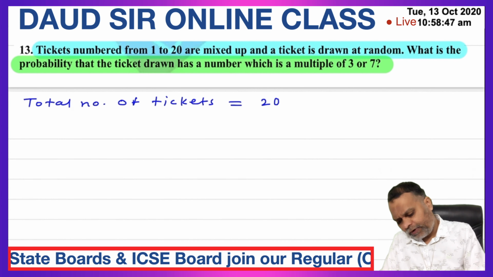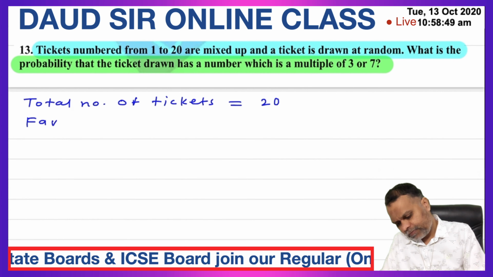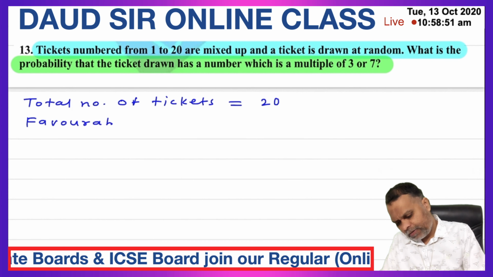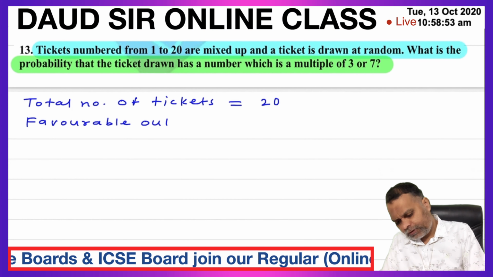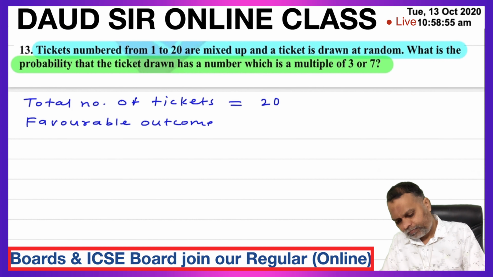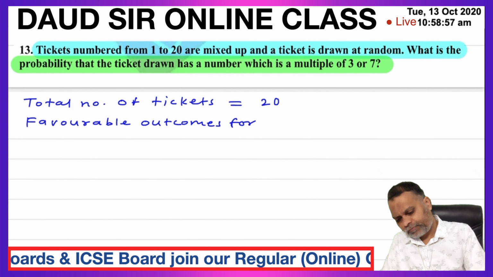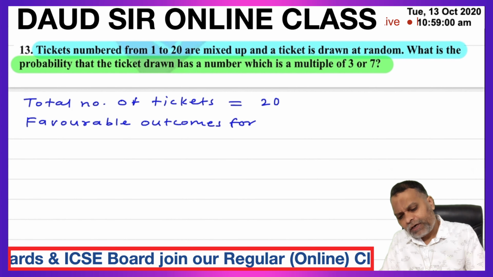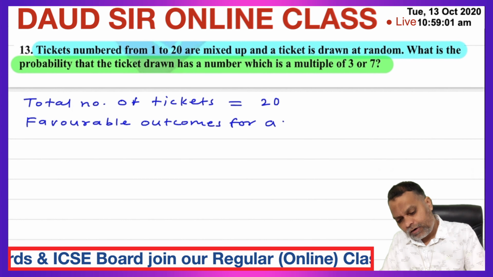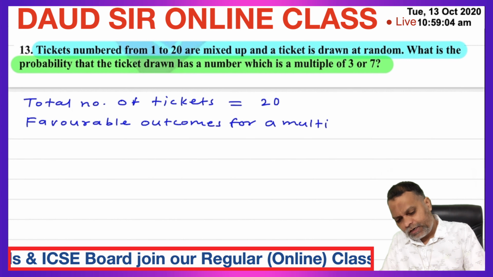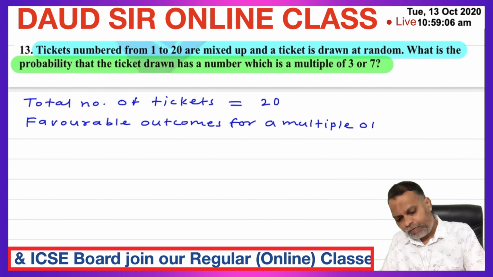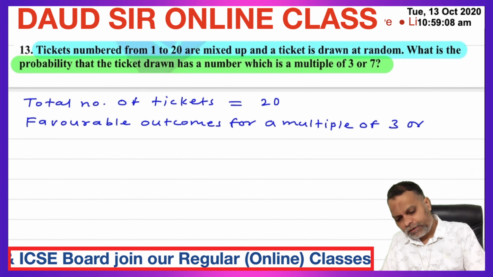So favorable outcomes for a multiple of 3 or 7.